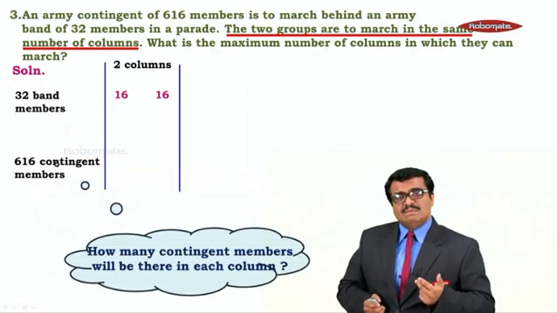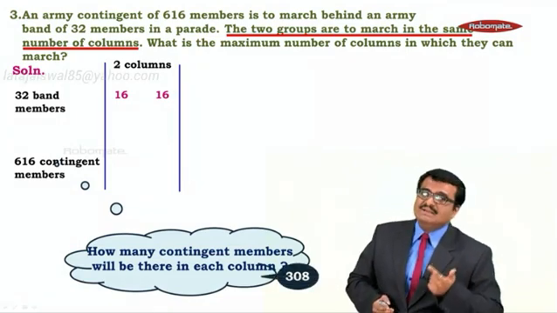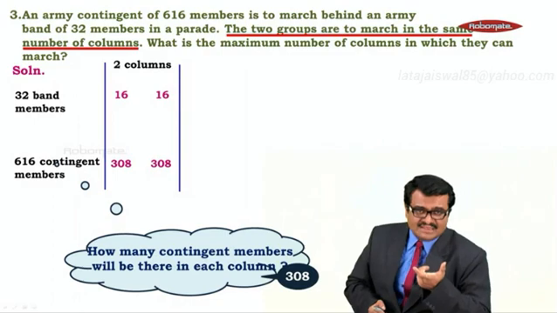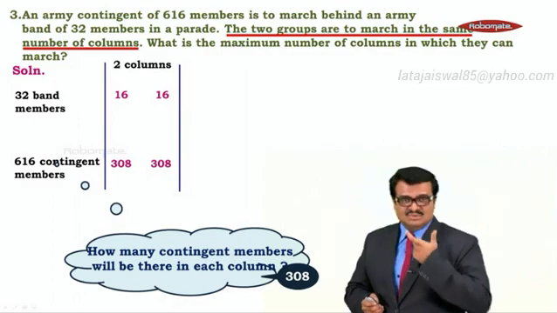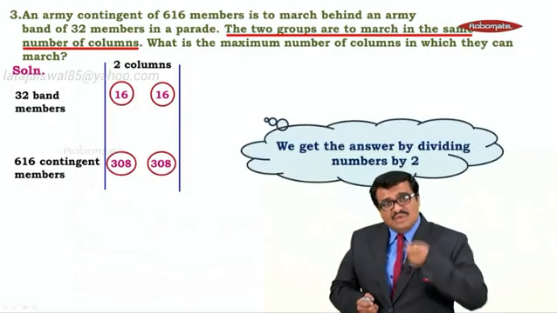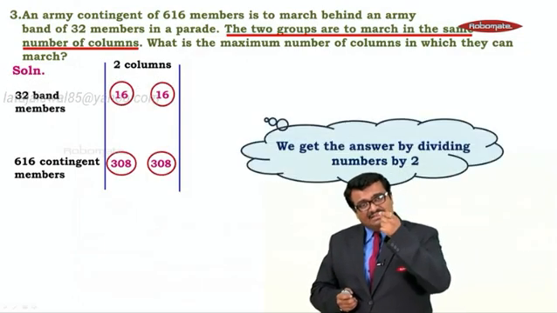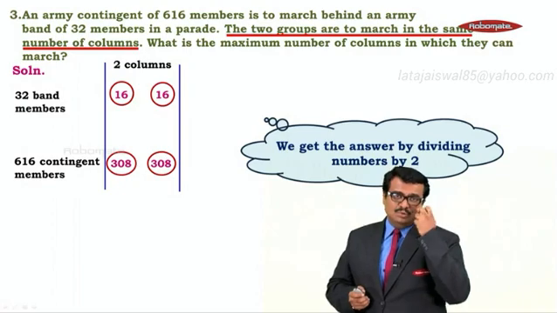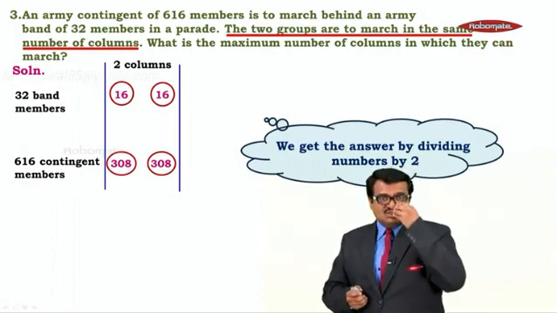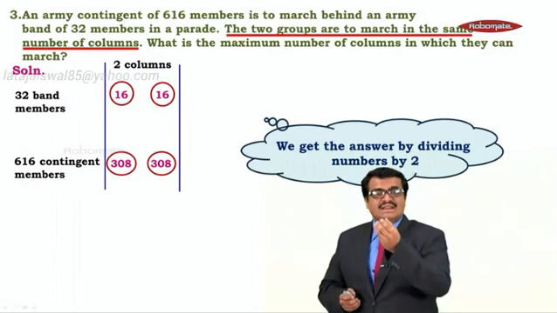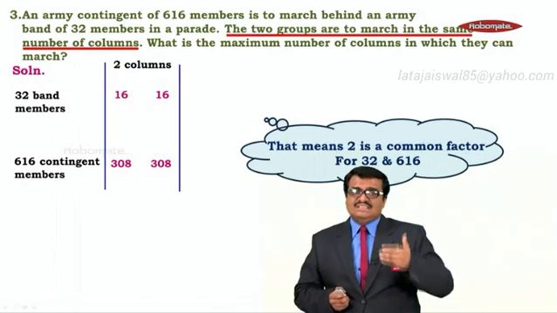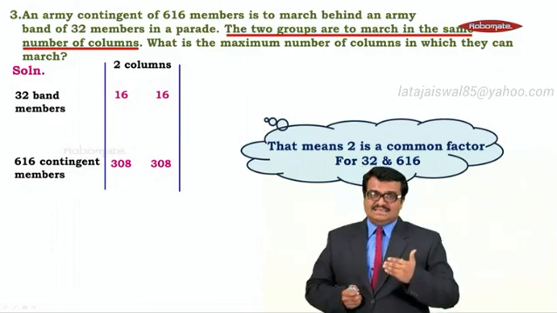How many will be there in one column? It will be 308. In the first column 308, in the second column also 308. If you add 308 and 308, you will get 616. Or I can say we get this answer by dividing the total number of members by 2. 32 divided by 2 gives 16, and 616 divided by 2 gives 308. That means, can we say 2 is a common factor of 32 and 616?